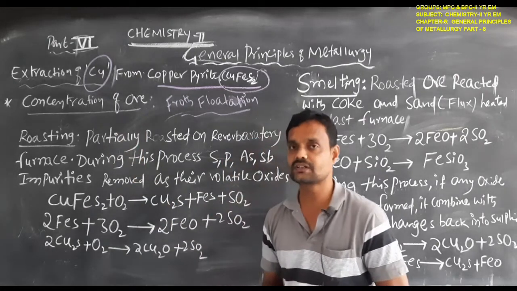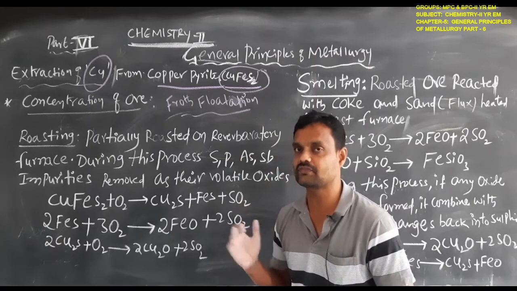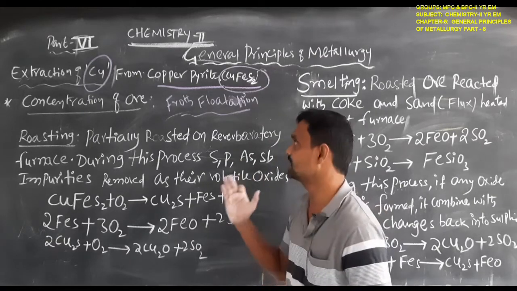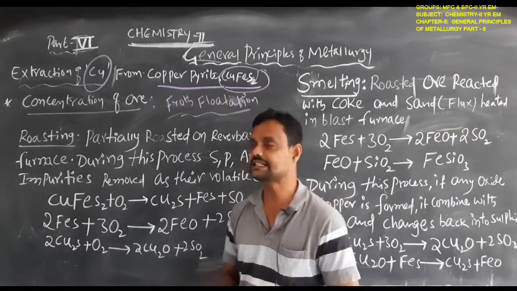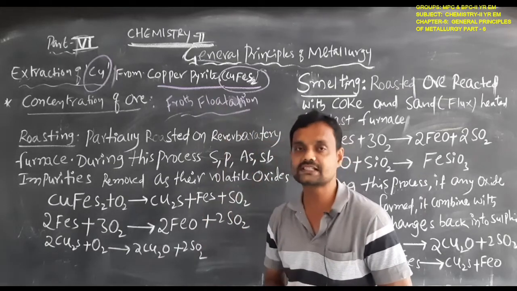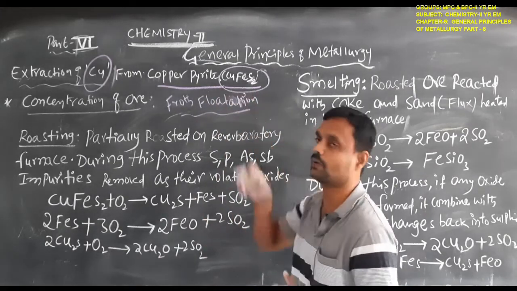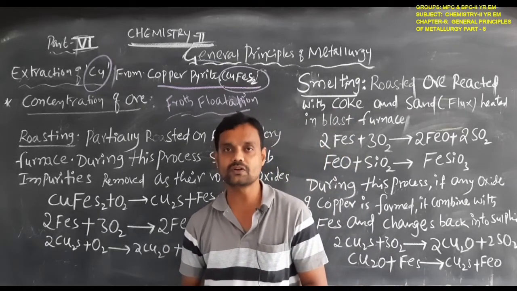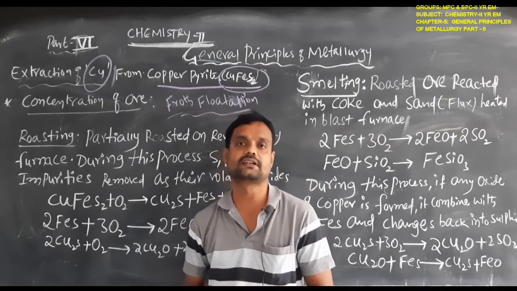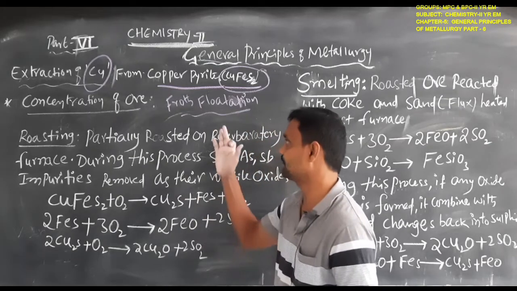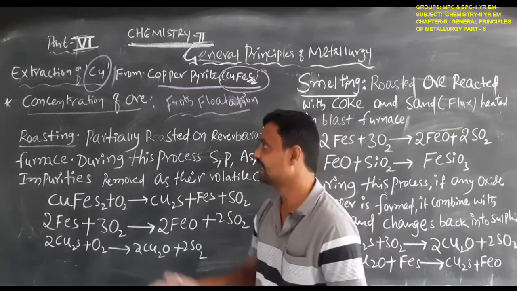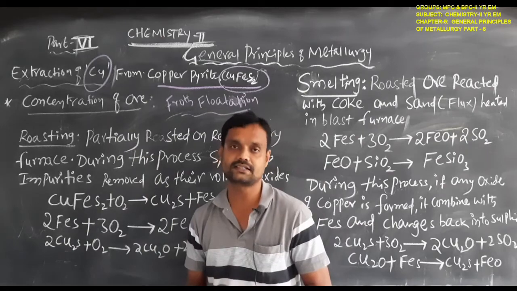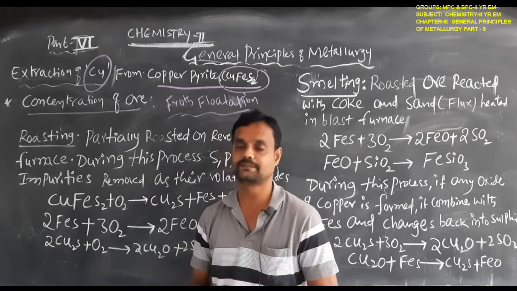For increasing the ore concentration, which type of method do we use? Froth flotation method. Why? Because copper pyrites ore is a sulfide ore. So we should already have learned that for sulfide ores, the froth flotation process is suitable for increasing the ore concentration. This is the next step.